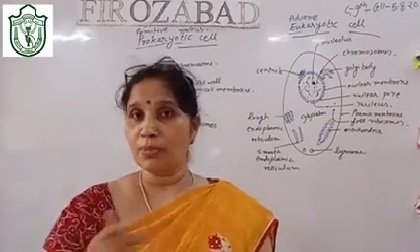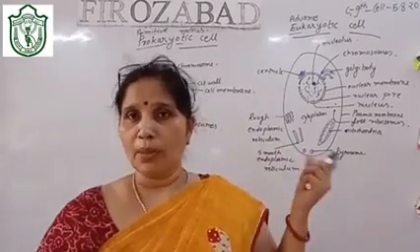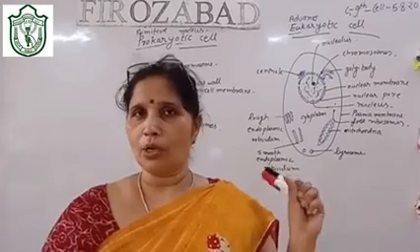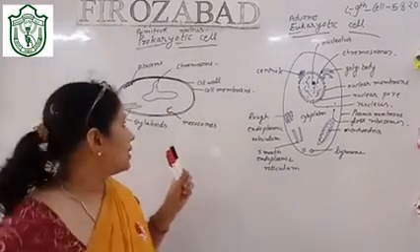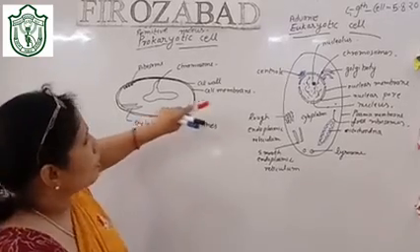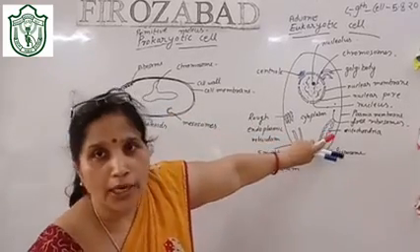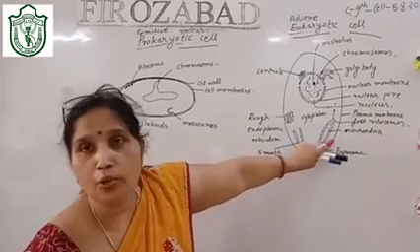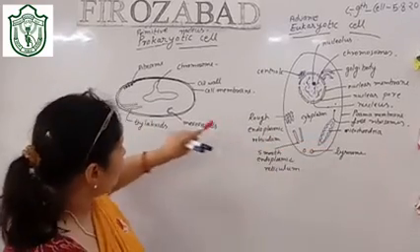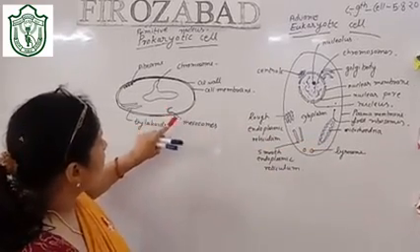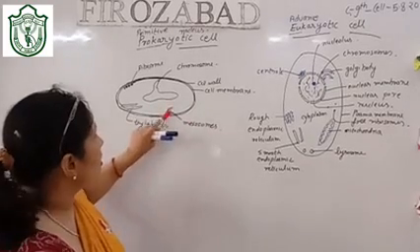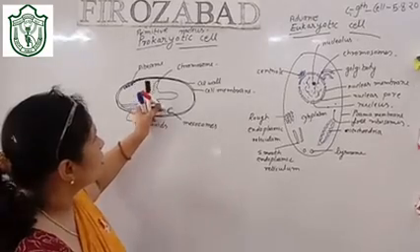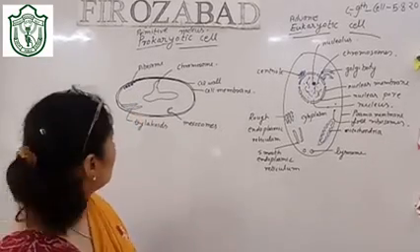But there must be some system. What is that? Membrane bound organelles are absent. Undoubtedly, membrane bound organelles are not present. But as mitochondria in the eukaryotic cell are present for providing you the energy, in the same way, in the prokaryotic cell, in place of mitochondria, mesosomes are present. You can see this is the structure, the mesosome.